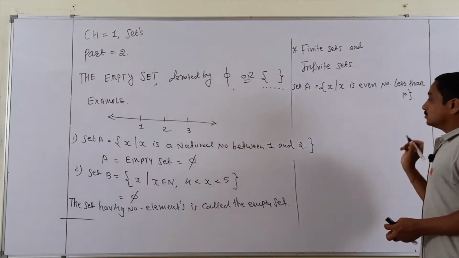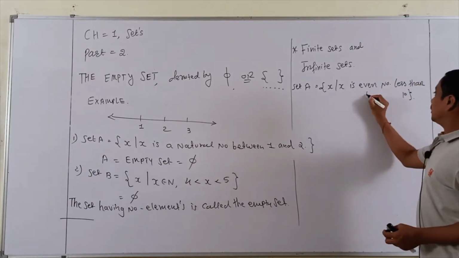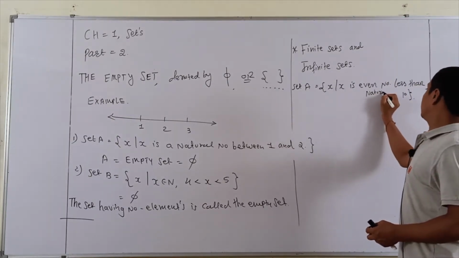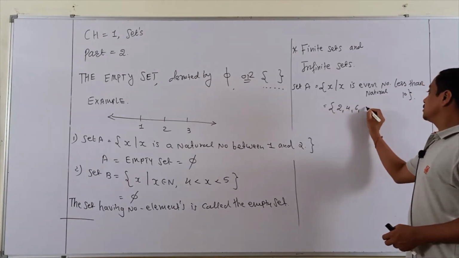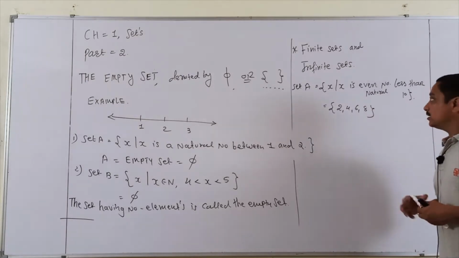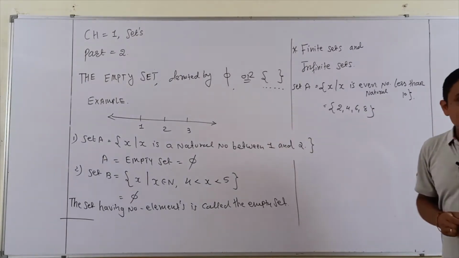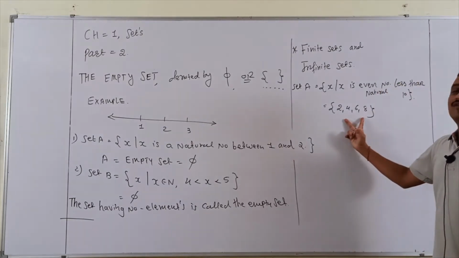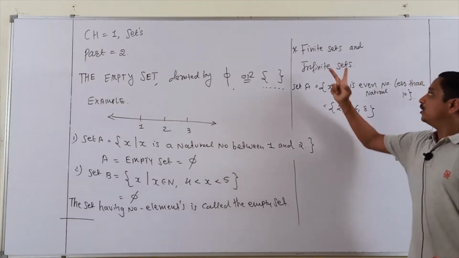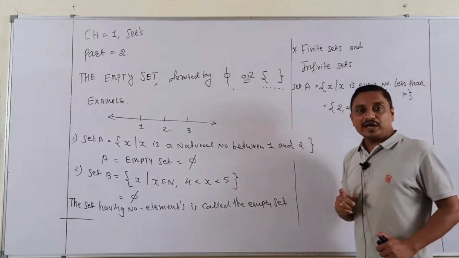So students, you know which numbers are even natural numbers less than 10? Yes, 2, 4, 6, 8 are even natural numbers. You can find them, and any set where you can find the elements is called a finite set.